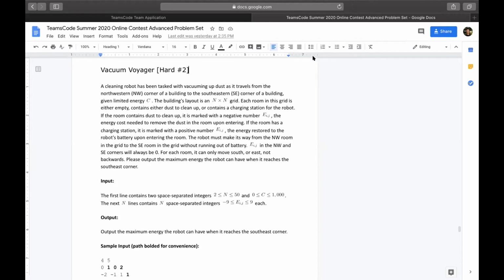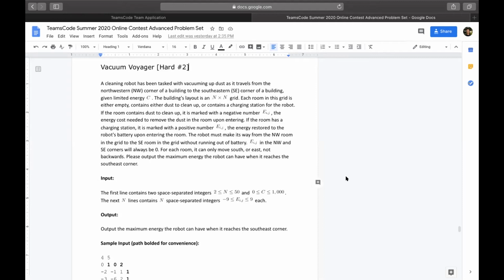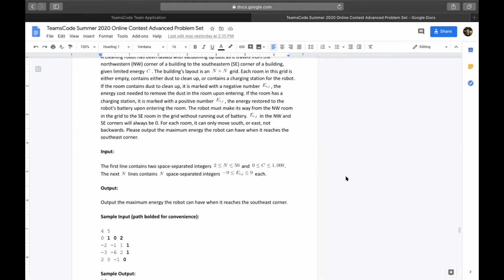If the room has a charging station, it is marked with a positive number E[i][j], the energy restored to the robot's battery upon entering the room. The robot must make its way from the northwest room in the grid to the southeast room in the grid without running out of battery. E[i][j] in the northwest and southeast corners will always be 0. From each room, it can only move south or east, not backwards.